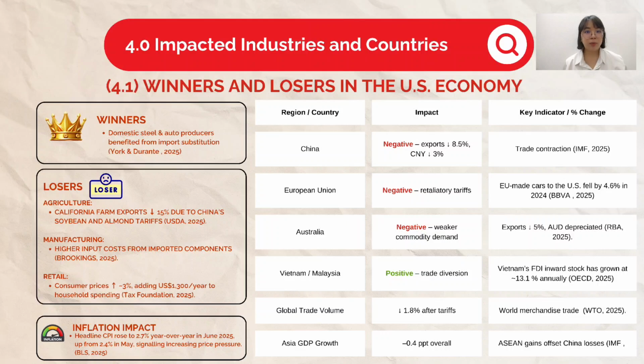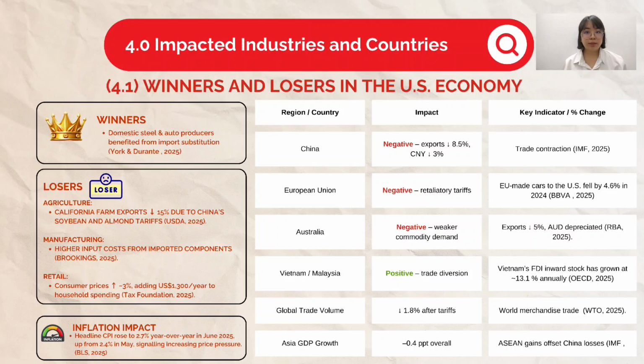Meanwhile, retail prices climbed about 3%, adding around USD 1,300 to the average household's annual expenses. This drove headline inflation up to 2.7% in June 2025, compared to 2.4% the previous month. Overall, tariffs created a broad-based inflationary shock.